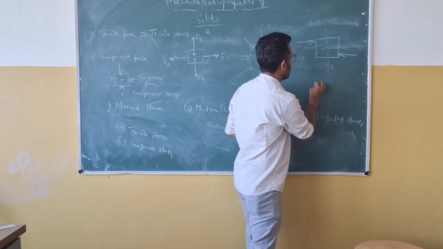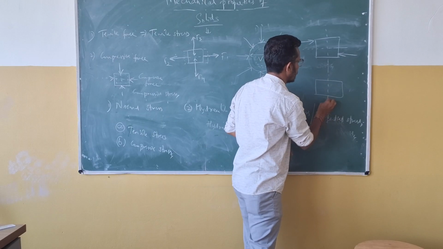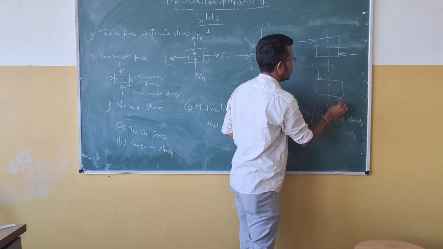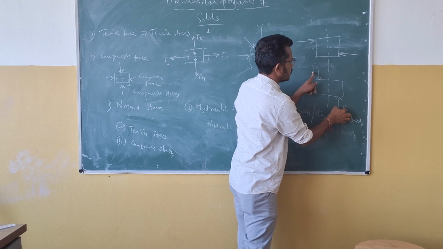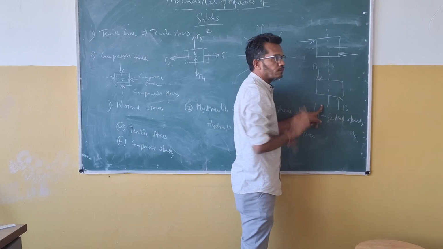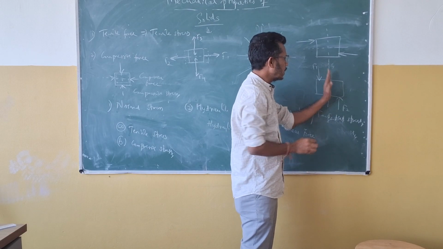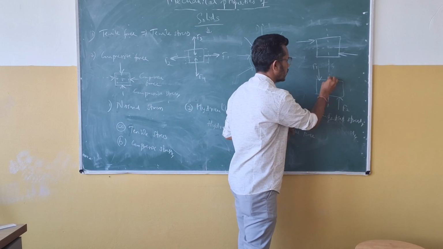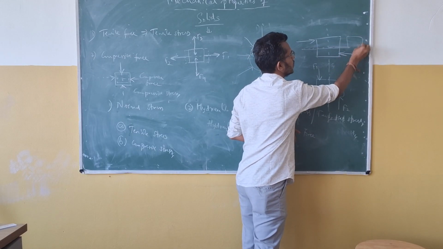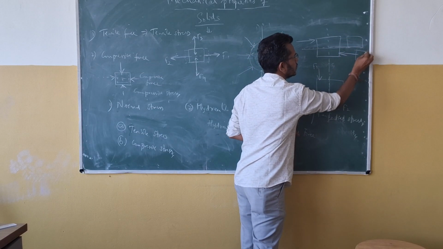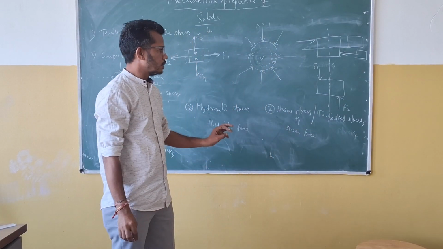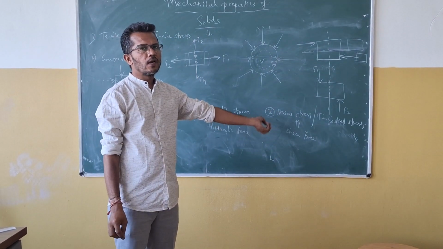So even I can apply forces like this. So this is a vertical axis. So I can apply forces like this. So this is an F1 force and this is an F2 force. These two forces are parallel to the middle axis of that object. So because of that, the material will break here, and here the material will break like this. So this is a shear stress, or we can also call it a tangential stress.